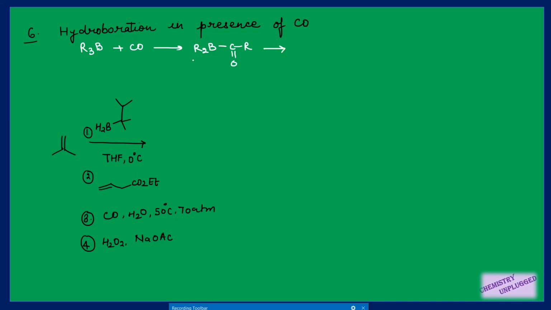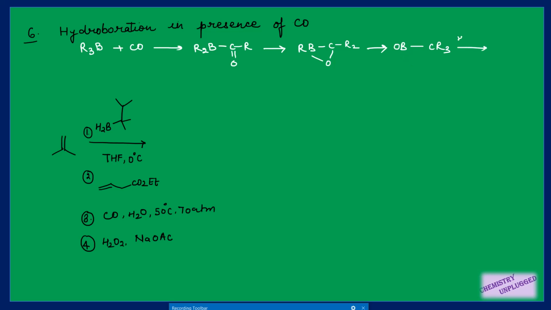In the second step, one more R will migrate to this carbon, and this oxygen will combine with this boron to maintain its valency. In the third step, this R will also migrate to this carbon, so we will get this type of structure, right?